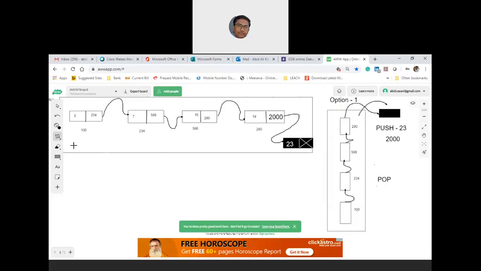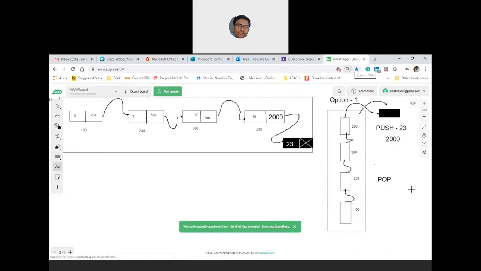Now let me specify this as option 1. Okay. Following, can somebody acknowledge? Use mic, whoever has the access. Yes, sir. Okay, so this is the strategy of first option, which seems to be legally okay. That means you maintain a single list. Whenever you are attaching a node at the end, that is nothing but push. And whenever you are detaching the same node, which is the tail node, you delete the tail node, take the element, and just before that node, you keep null. Okay, this is fair enough. This is a nice option which is looking okay as of now.